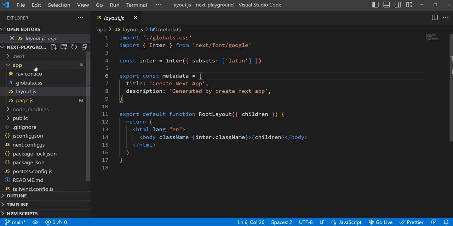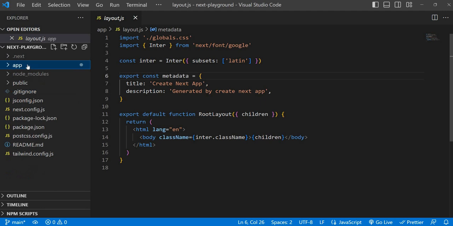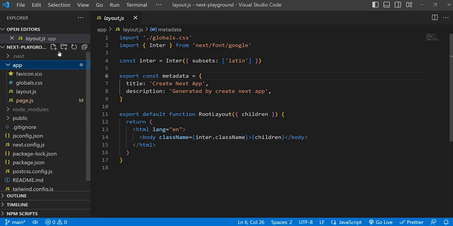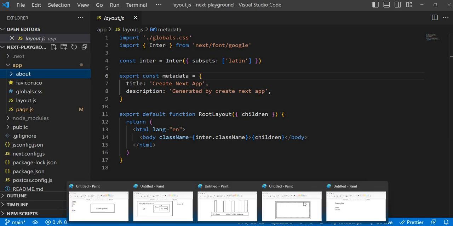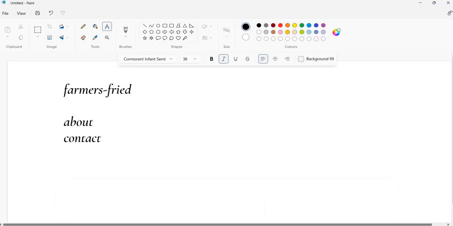If you want to create another page for your application, in this app directory just go and create a folder, that is about. Just create a folder about. And another one is contact, the simple one.